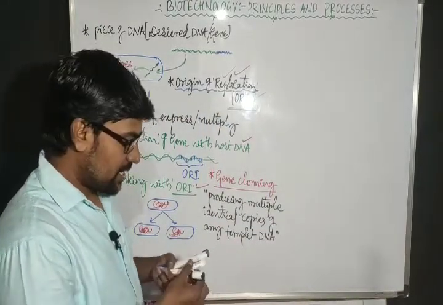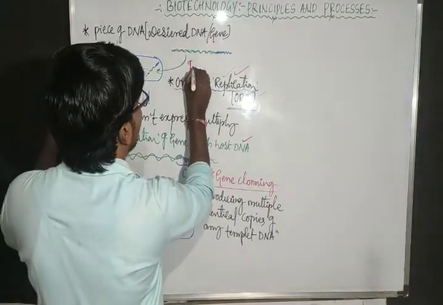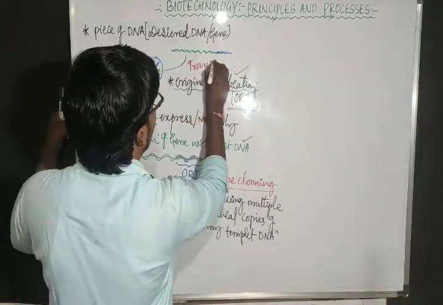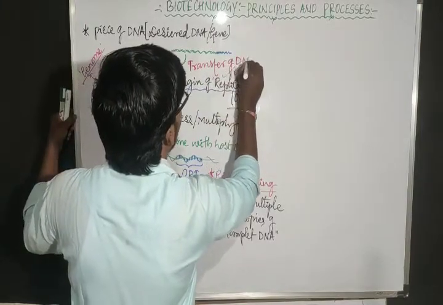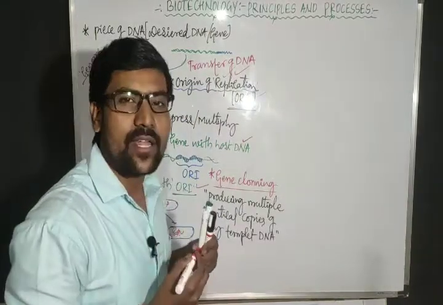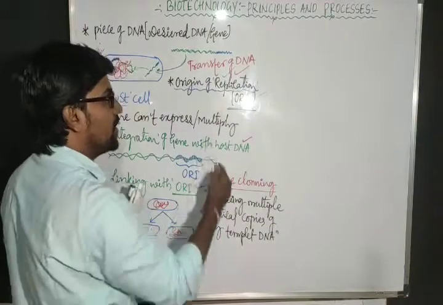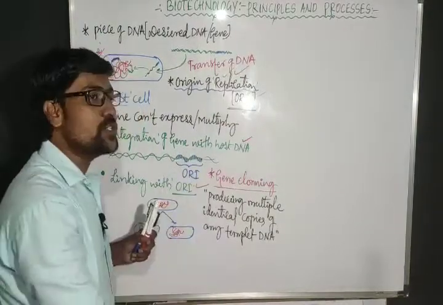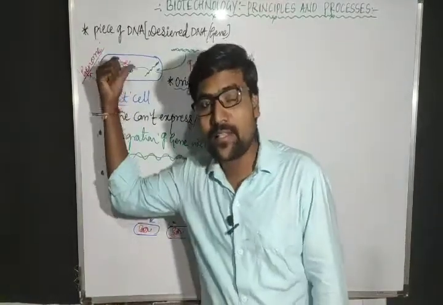And this step we refer to as transfer of DNA. Transfer of DNA and gene cloning are the two major steps in genetic engineering. I am now explaining genetic engineering.